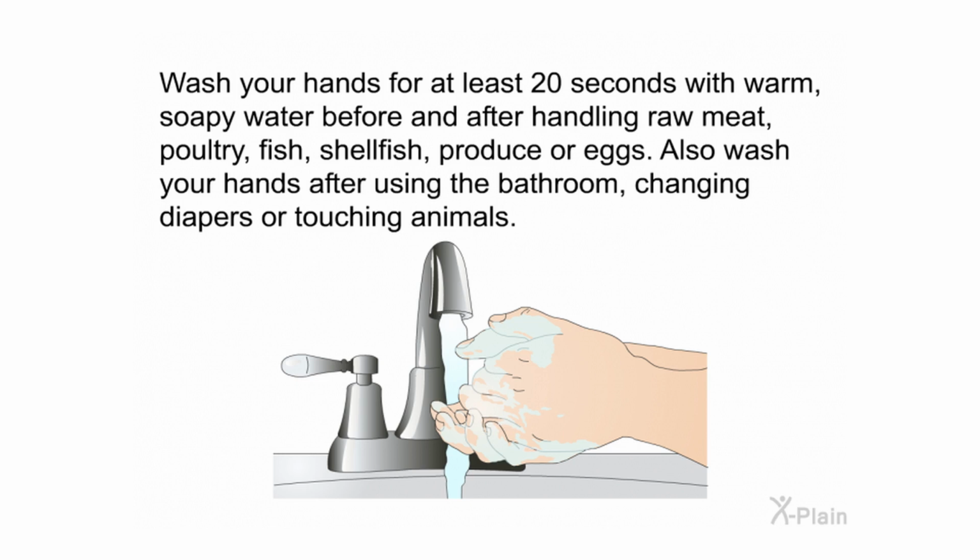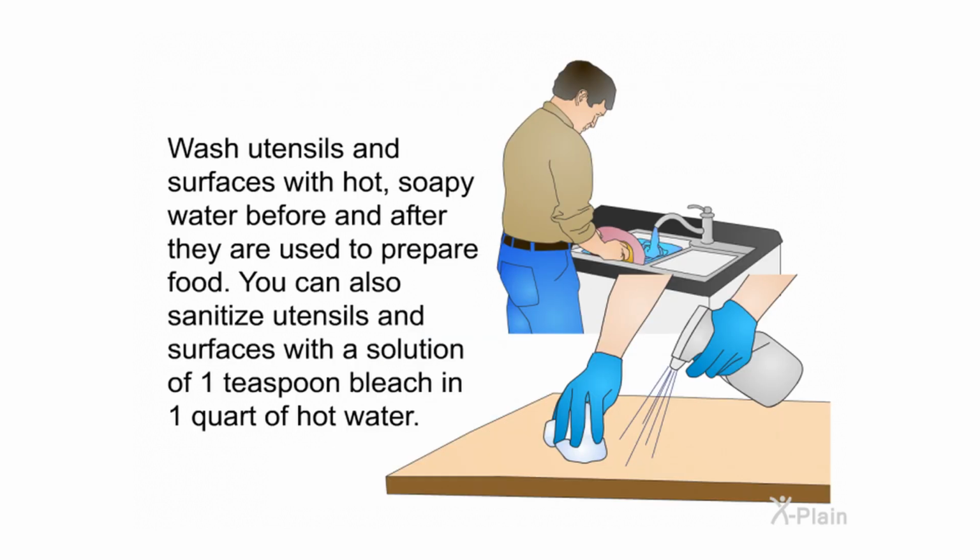Wash your hands for at least 20 seconds with warm, soapy water before and after handling raw meat, poultry, fish, shellfish, produce, or eggs. Also, wash your hands after using the bathroom, changing diapers, or touching animals. Wash utensils and surfaces with hot, soapy water before and after they are used to prepare food. You can also sanitize utensils and surfaces with a solution of 1 teaspoon bleach in 1 quart of hot water.